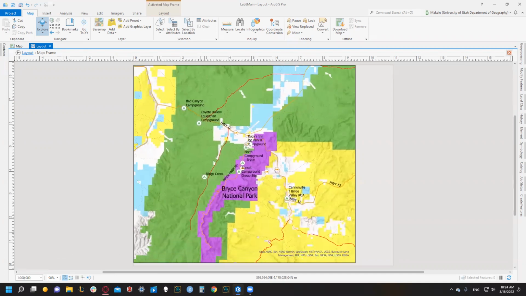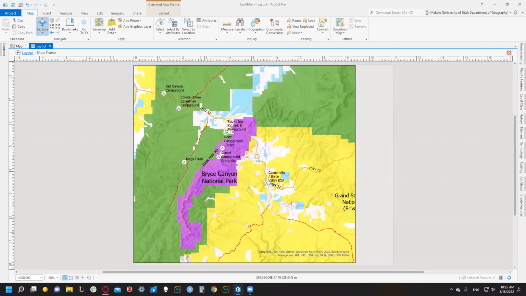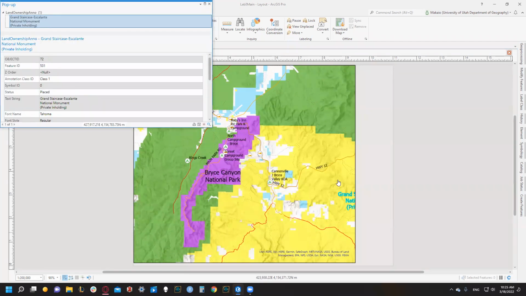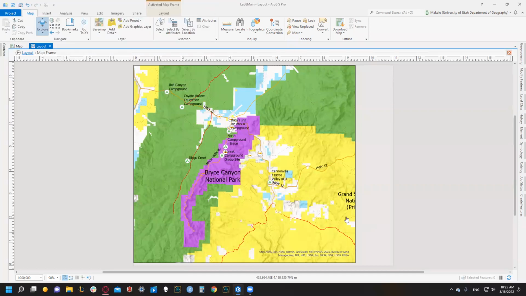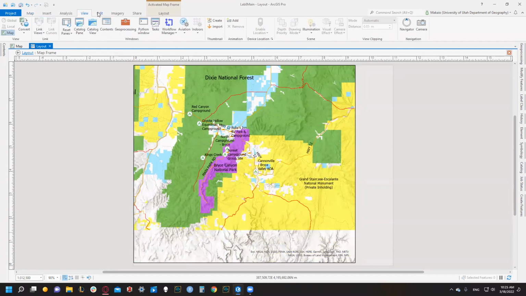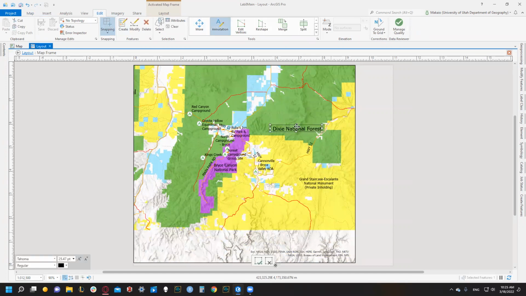All right. So then looking at our map example, we need our Dixies to be right here and right here. We need our Grand Staircase to be right here, and Bryce is in a good spot. So because we converted these to annotation, we can just select our annotation, and then we can put them right here. And then we can drag this one and put that one right there.